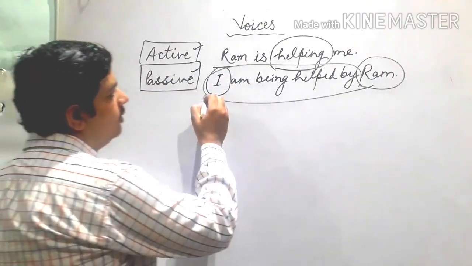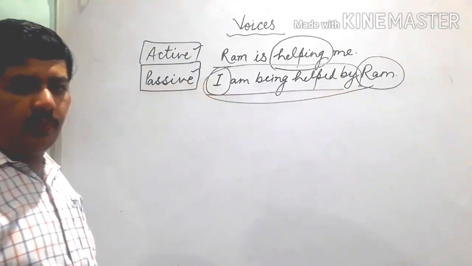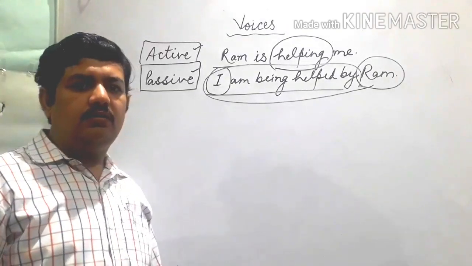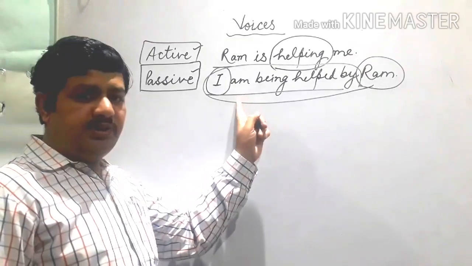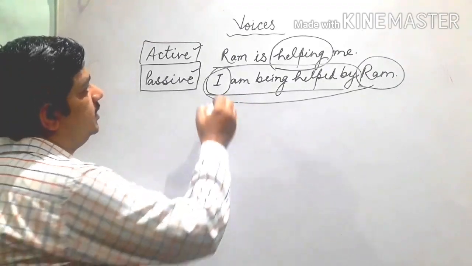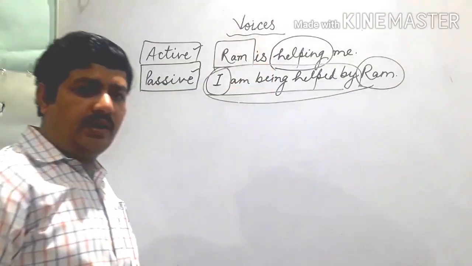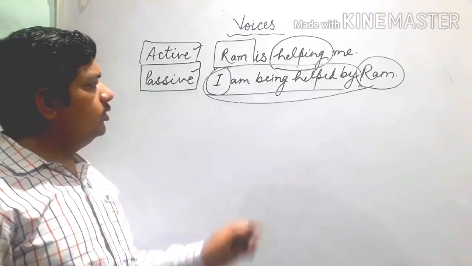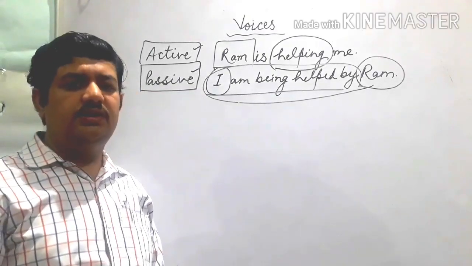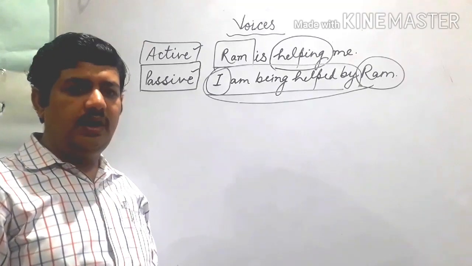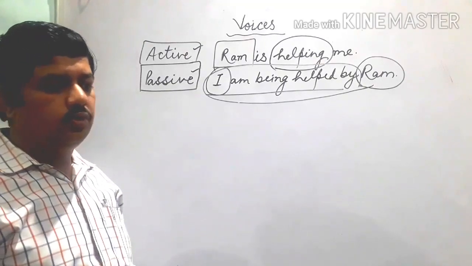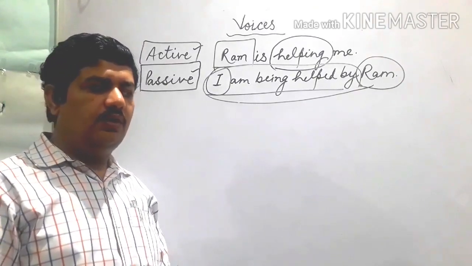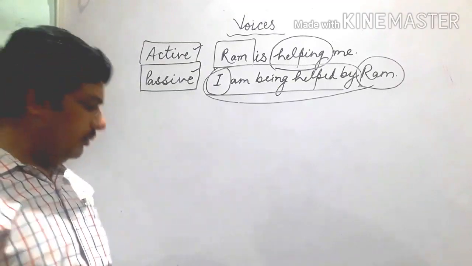Okay. So when we talk primarily about only the object, that is passive, or in a sentence when we primarily talk about only the object, there it is a passive sentence. And when we talk primarily about the subject, there it is active. So there are many ways in which we change active voice into passive voice. So what are the rules and what kind of changes do we make there? Okay, now let's learn about that.